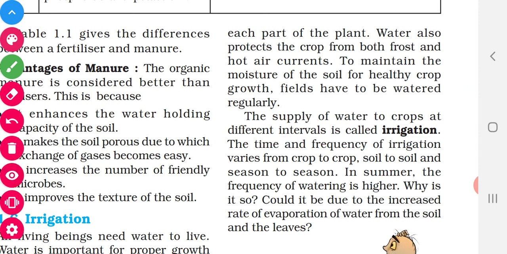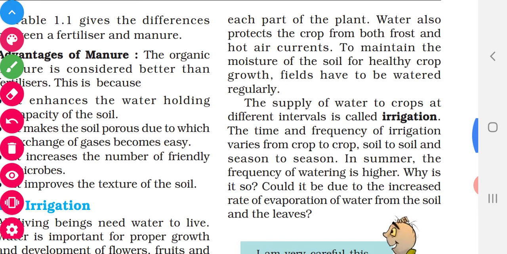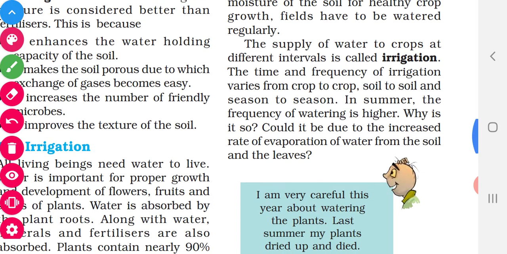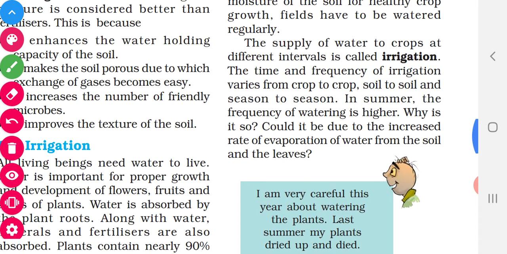This irrigation varies from crop to crop. We cannot follow the same irrigation pattern for all crops. For paddy it will be different, for wheat it will be different, for cotton it will be different. It also varies from soil to soil and from season to season. In summer, the frequency of irrigation will be more, so we have to irrigate the plants more. During winter or rainy season it should be less.